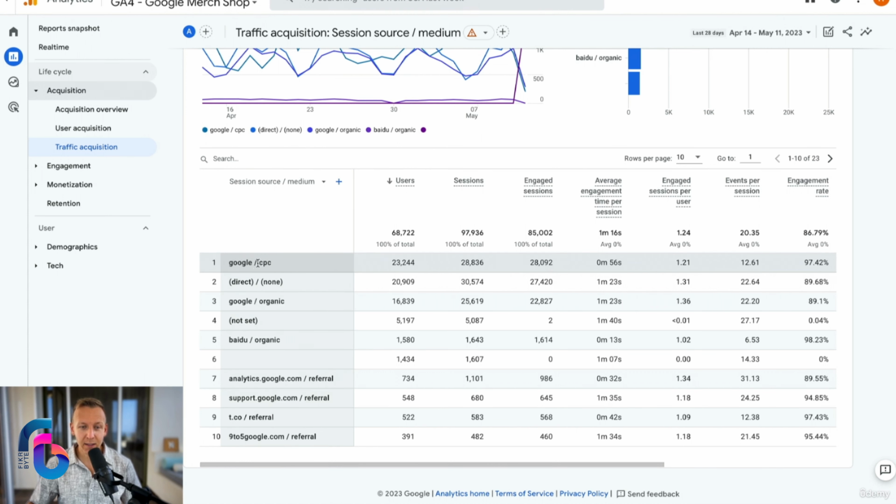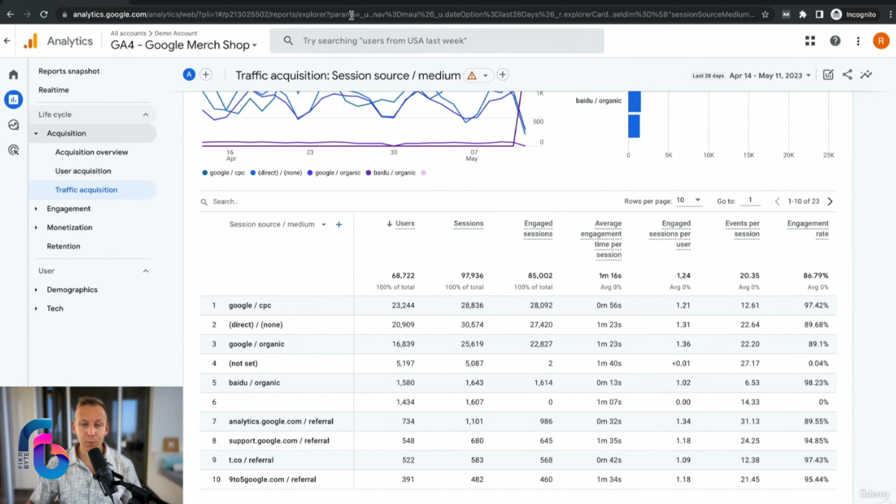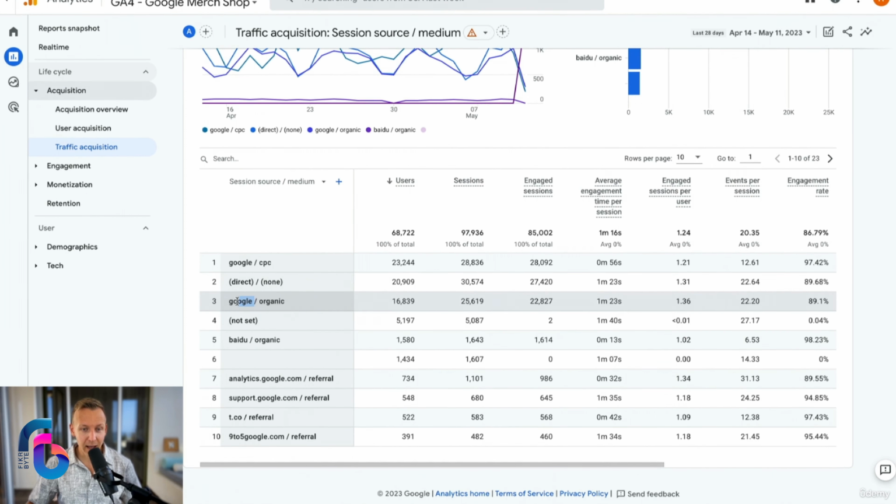So in this case, we can see that the highest amount of traffic, which is now labeled by the top amount of users, came from Google. So the source is Google. They started at Google and then they landed on your website. Here it is direct, and direct meaning they wrote in the website in the browser, or it might have been bookmarked and they clicked on the bookmark or something similar. And here again, we have Google, and here it's not set, it's not understood. Here we have Baidu, which is the Chinese search engine. So the source is where did they come from?